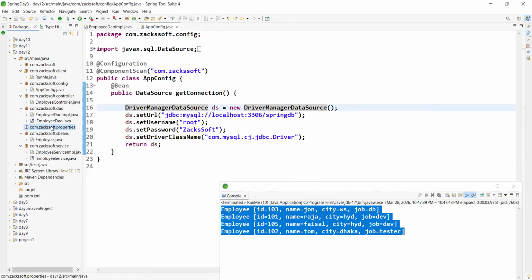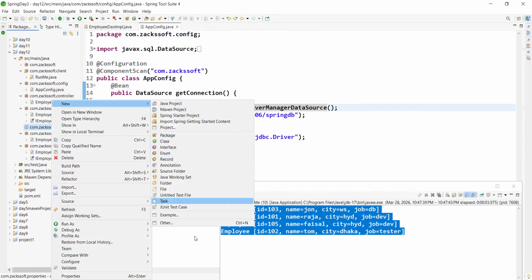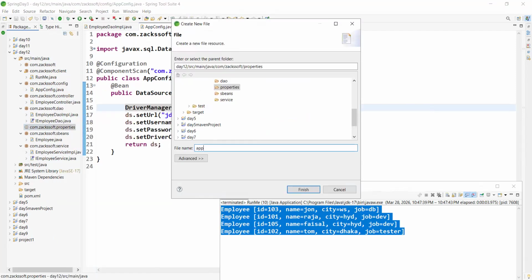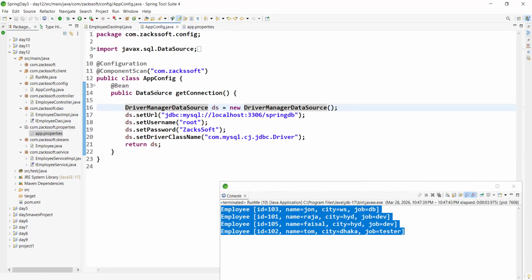In this package, let me create one file. What is the name? app.properties or application.properties? The fixed name in Spring Boot is application.properties. Okay, boss, is it okay?